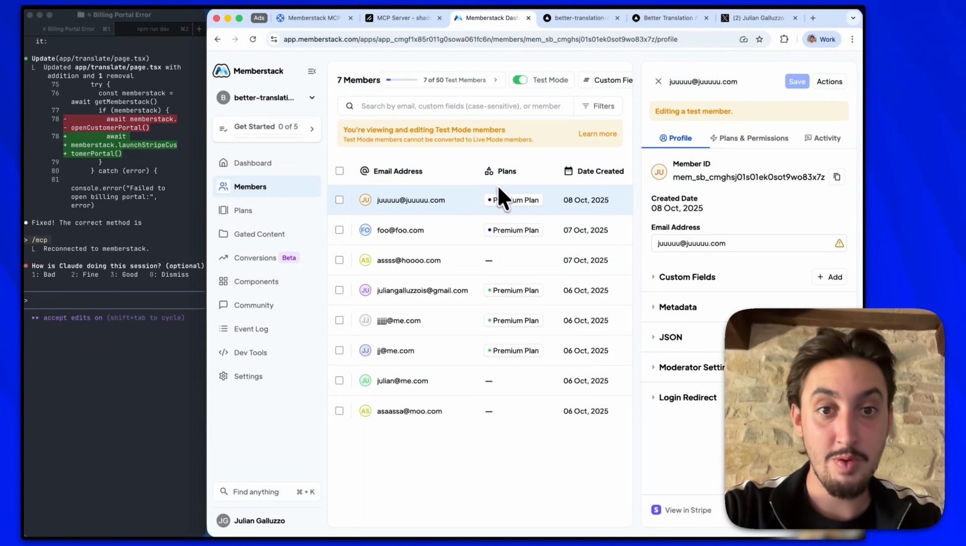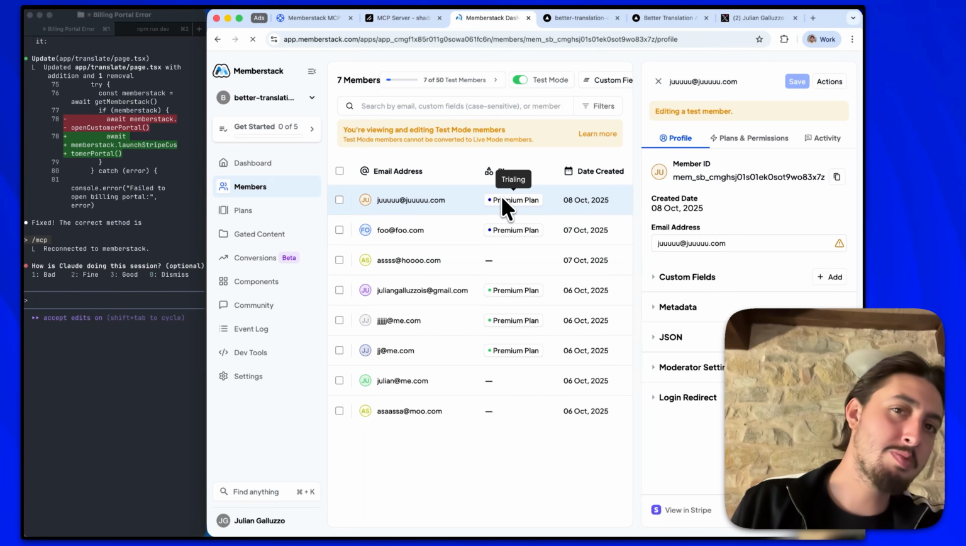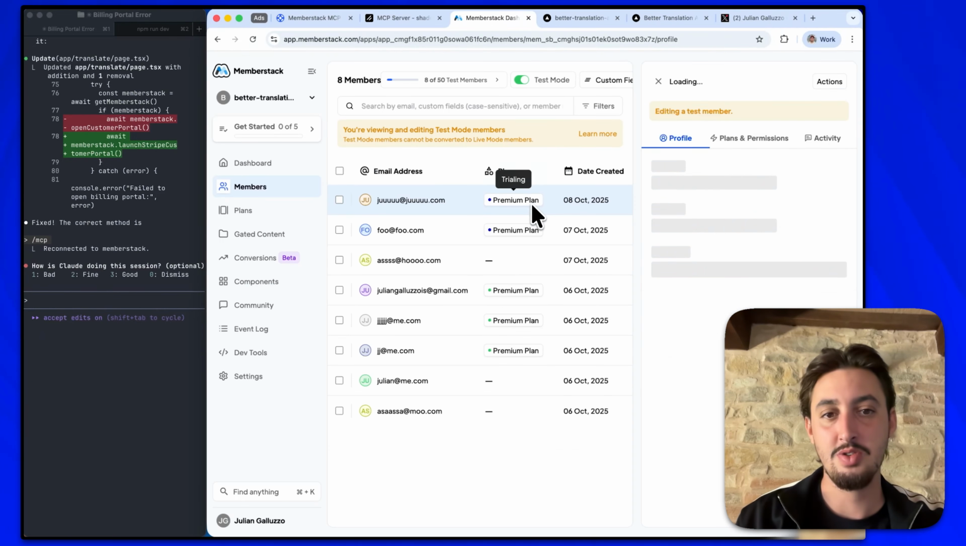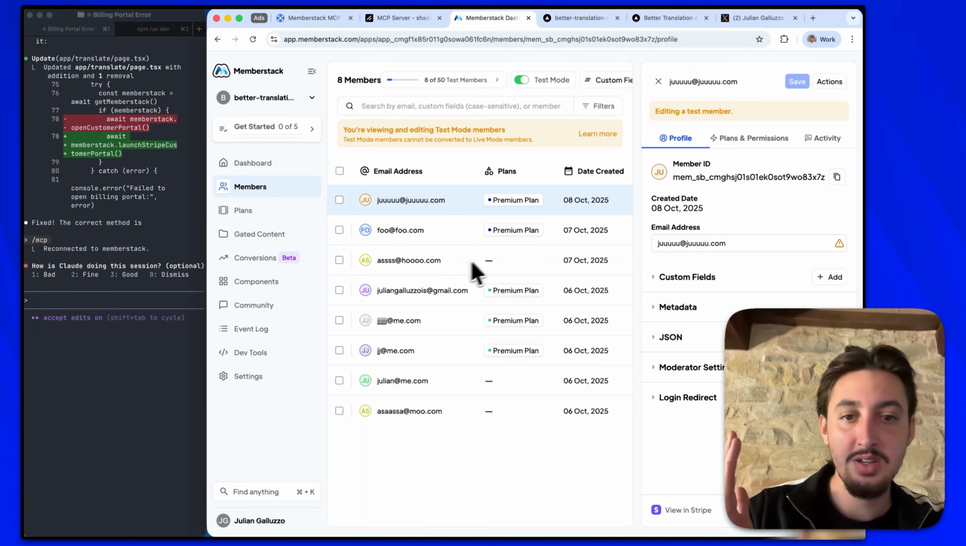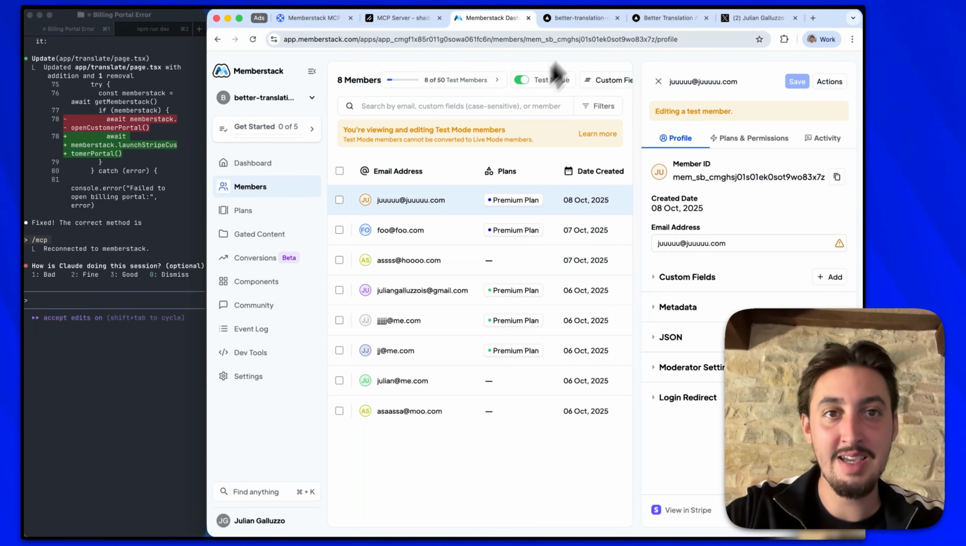Anyways, now if we check over here in MemberStack, it's probably still going to say trialing because they are still trialing, even though they canceled it. Right over here, we can see that. Okay, so excellent. The billing thing is now working.